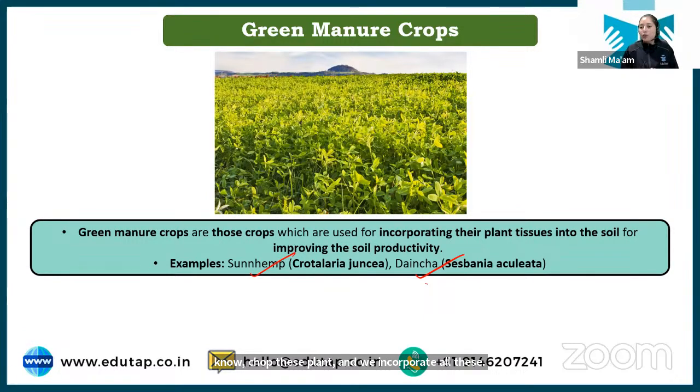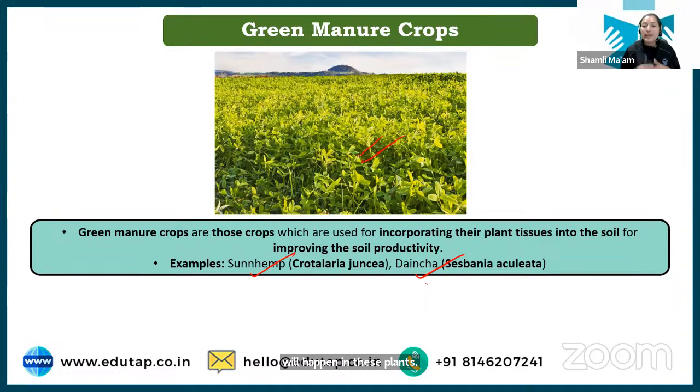Now, why are we doing so? Because these are plants which have the ability to fix atmospheric nitrogen, and when we add these plants to the soil and they decompose, they will add nutrients to the soil.